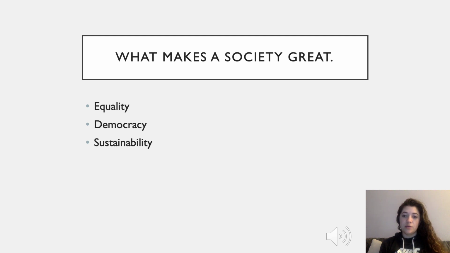Democracy guarantees individual freedoms and rights. Sustainability is also really important because it improves the quality of our lives, and it also protects our resources for future generations.